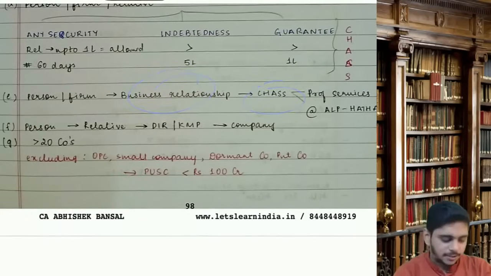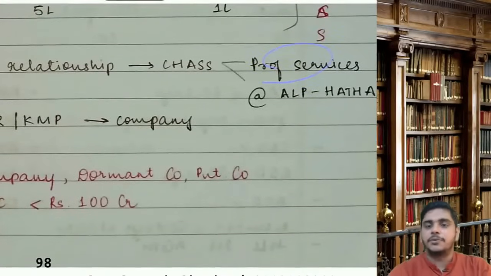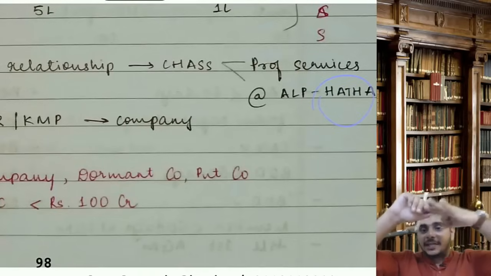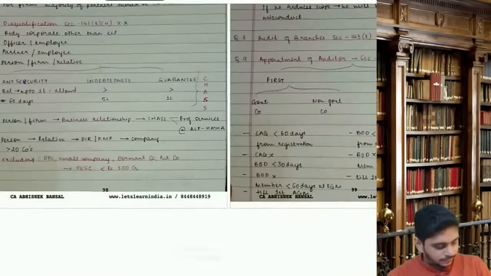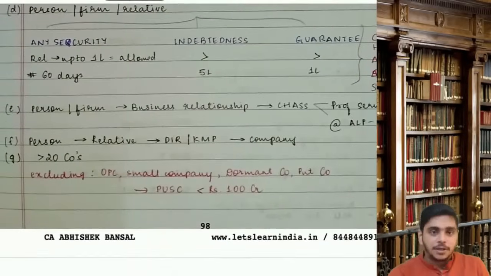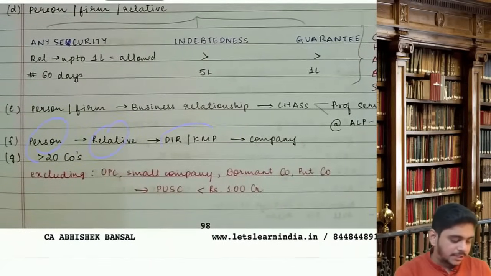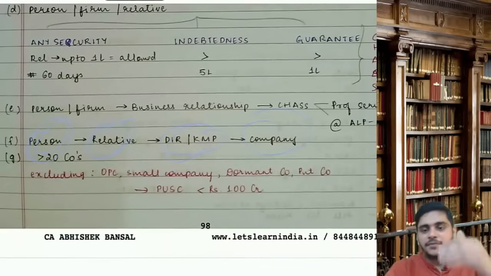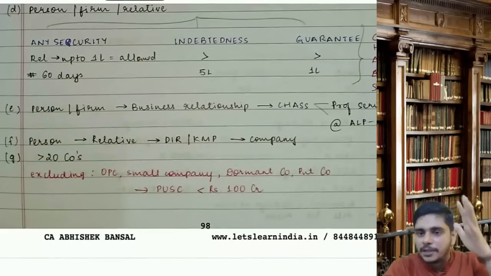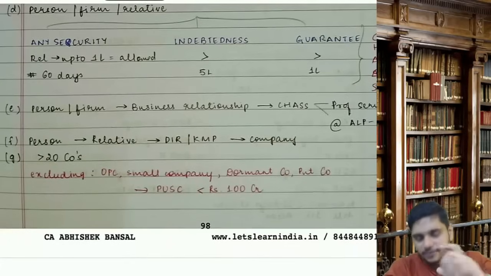There are 2 exceptions. If you are rendering professional services, or services at ALP, that is arm's length price, or services of HATA: hotels, airlines, telecommunication, hospitals, any other. Then F: a person whose relative is a director or KMP in the company is disqualified. If my wife is a director in Baby Limited, I can't audit Baby Limited because my relative is a director or key managerial person in the company.